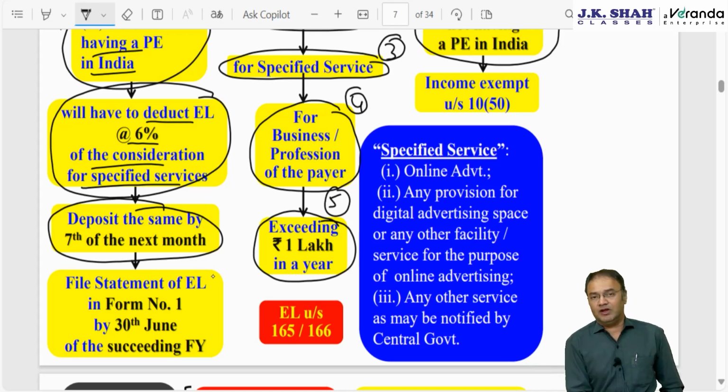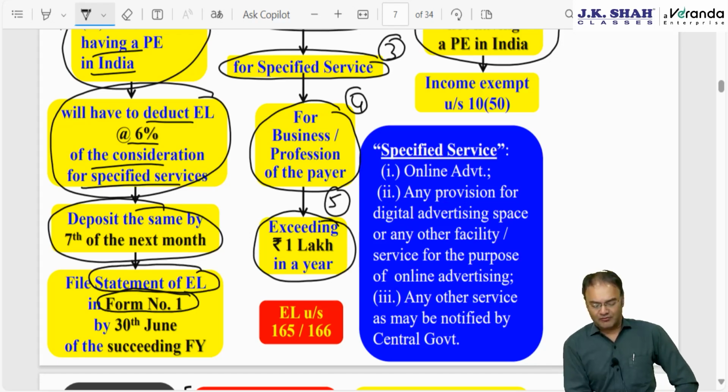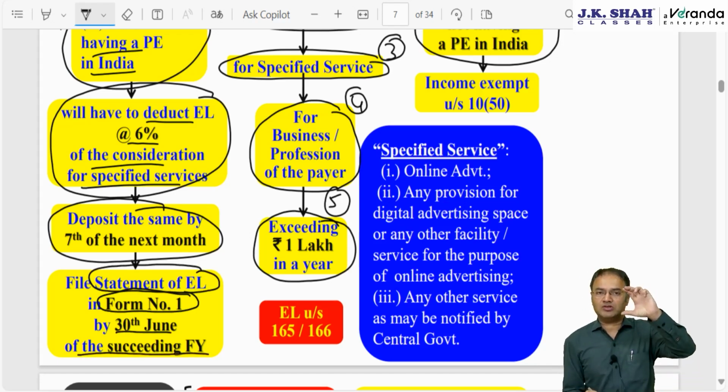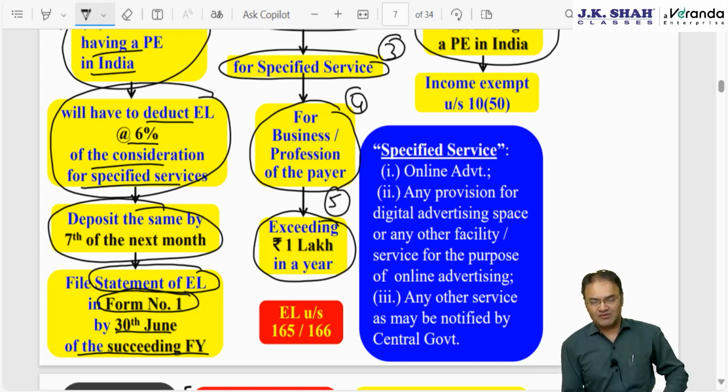And then, the way we file TDS statements on a quarterly basis, in this chapter the statement is to be furnished annually, once a year, in Form No. 1, statement of equalization levy, by 30th June of the next financial year, the succeeding financial year. Means April to March, March the year ends, then April, May, June. After March ending, April, May, June, 3 months time is available.